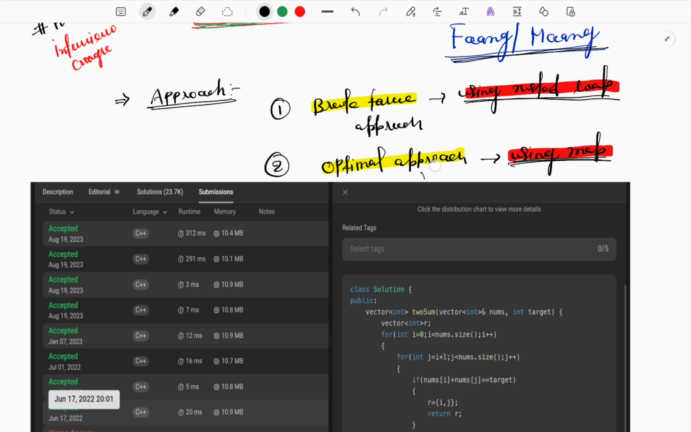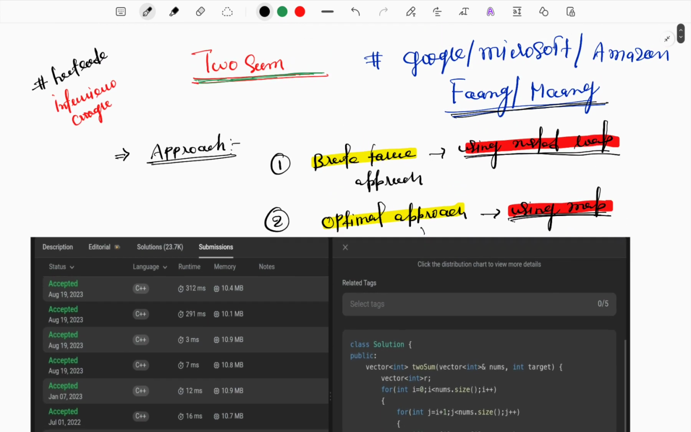So we are going to launch the playlist on data structures and algorithms, and mostly we are going to cover the questions which are being asked in FAANG and MAANG companies. FAANG stands for Facebook, Amazon, Apple, Netflix and Google. MAANG stands for Microsoft and Meta, that is also Facebook.